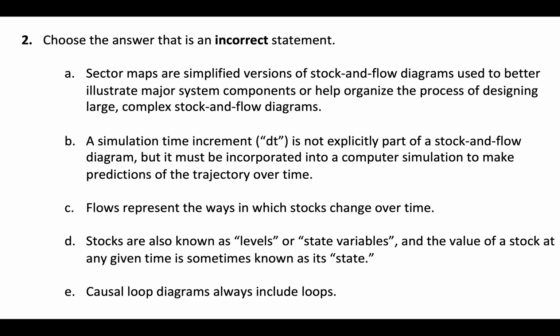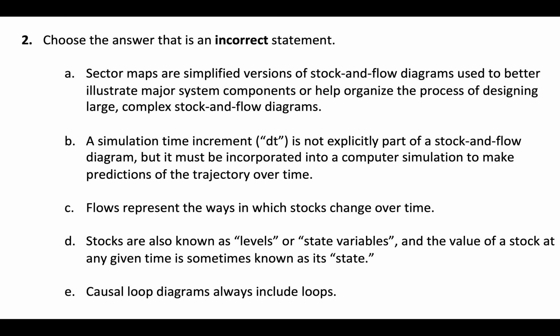C, flows represent the ways in which stocks change over time. That also sounds right to me. We say stocks are the state variables. They are currently how things are set in a system, and flows are how they change. D, stocks are also known as levels or state variables, and the value of a stock at any given time is sometimes known as its state. That also sounds right to me. All those things are correct statements.